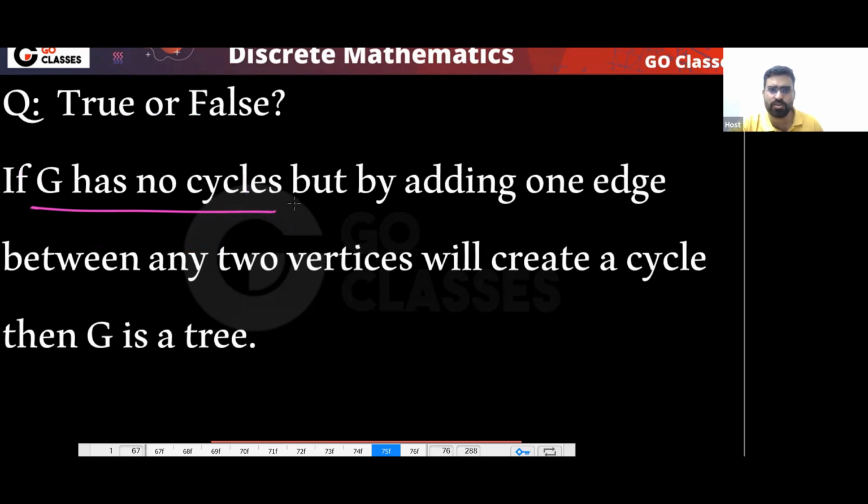Okay, so if G has no cycles, it simply means this is a forest. But by adding one edge between any two vertices, it will create a cycle. It means this is a tree. Can I say that? Tell me this question. Does it mean this is a tree?